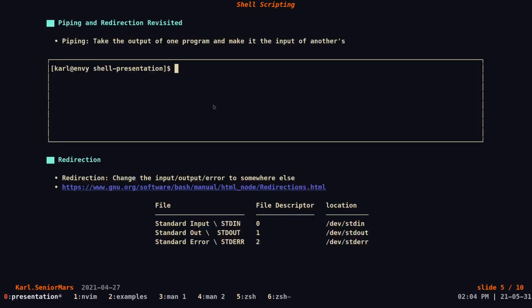But the way redirection is usually taught is by doing something like this: we do ls and then use the closing angle bracket, and redirect the output of ls to a file. Let's just use something like files.txt. Now once we do cat files.txt, we can see that we got the output of everything. And if you're wondering, yes, we can pipe and redirect at the same time.